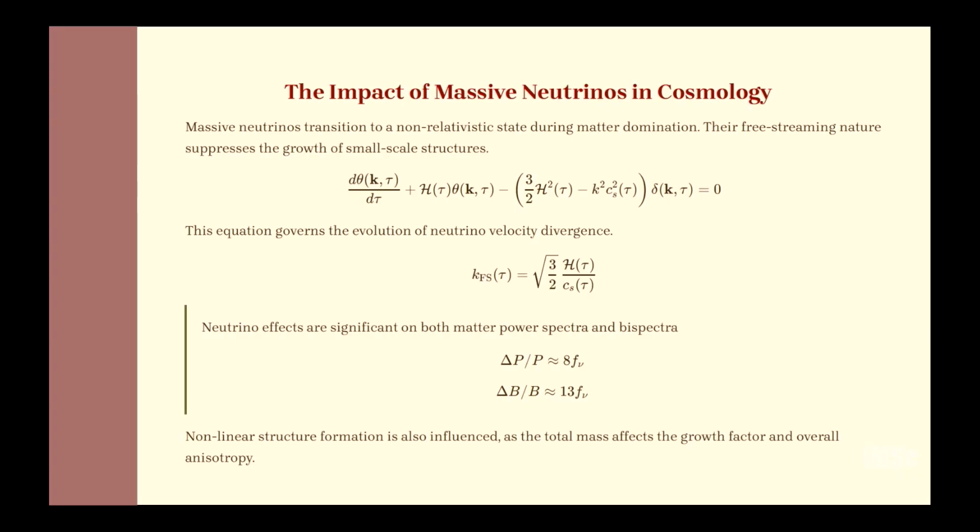This is the primary equation, the effective Euler equation of the neutrino fluid, where the neutrino has a sound speed, and then we can define a corresponding free streaming length associated with the sound speed. Because of this, in linear theory, neutrino basically suppresses the matter power spectrum and bispectrum by this amount, 8 f nu and 13 f nu, where f nu is the neutrino mass fraction, and this is very well established. Now here we want to go to the higher order correction to this Euler equation and the